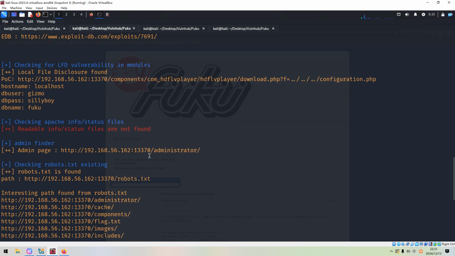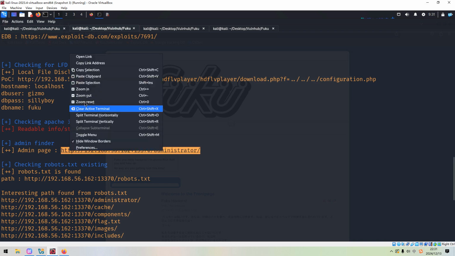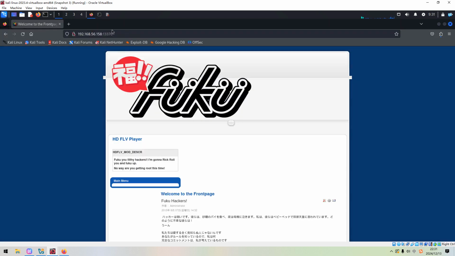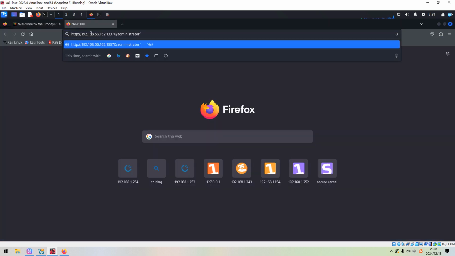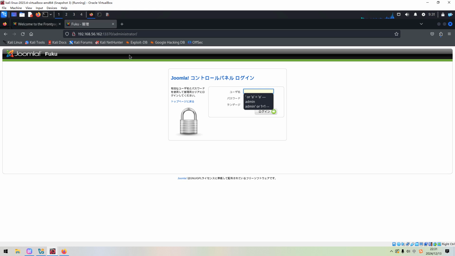So maybe we need to test whether we can use this credential to log in. And also we can find the administrator dashboard, right? So we can copy and paste over here. Maybe this is in Japanese language, right? So this is another difficulty for us.